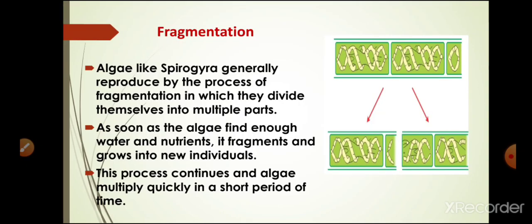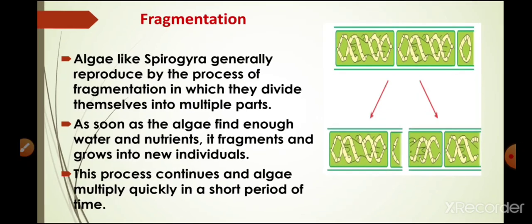Now the next topic is fragmentation. Students, fragmentation, for example in Spirogyra. Spirogyra is a filamentous green alga which reproduces rapidly by this asexual mode of reproduction on availability of nutrients in water. The filament breaks up into a number of short segments, either as a result of the force of water current or friction.